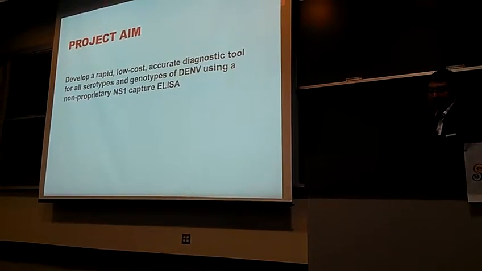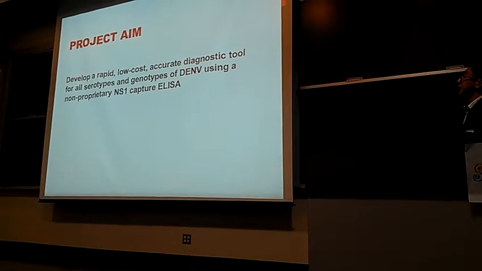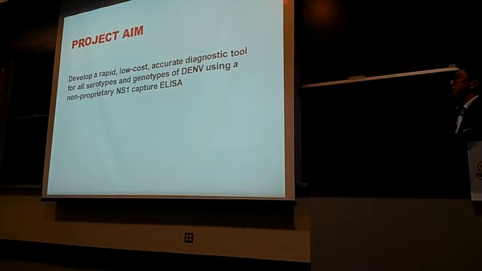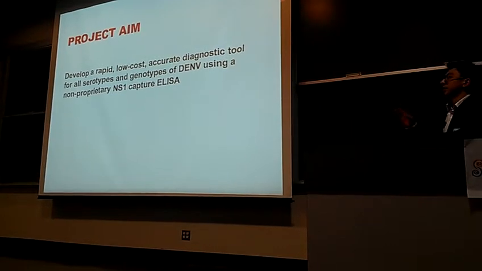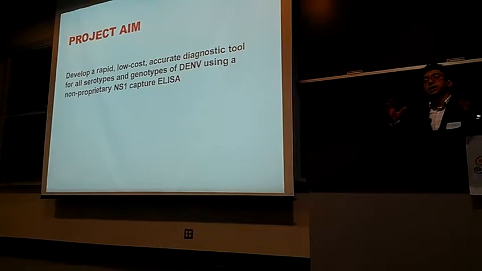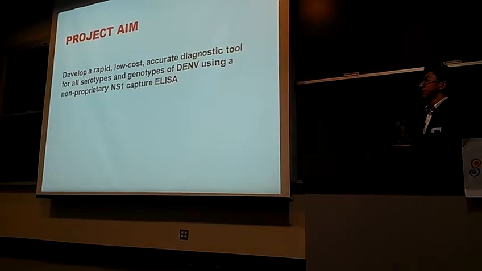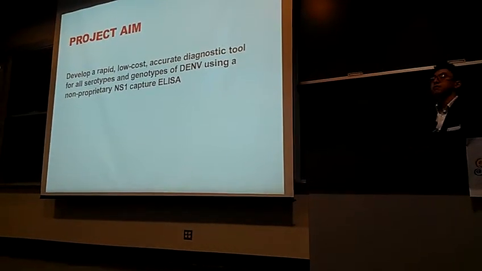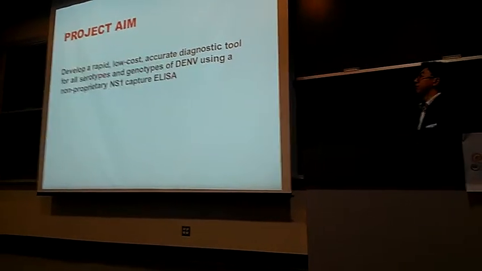So my project, and a lot of our projects, have been to develop a rapid, low-cost, accurate diagnostic tool for all serotypes and genotypes of dengue using a non-proprietary NS1 capture ELISA. Now, dengue has 4 different serotypes. You can think of them as different kinds of flavors of dengue. And within each serotype, there are genotypes that further classify dengue. It's important to realize that for our diagnostic tool, we have to be able to recognize all serotypes and all genotypes in order to be a reliable indicator of dengue.